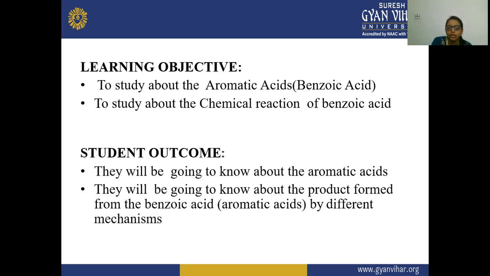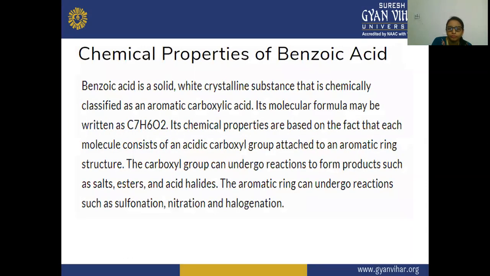Benzoic acid reacts with different reagents, in the presence of a catalyst or not, to form products. So let's start the topic.